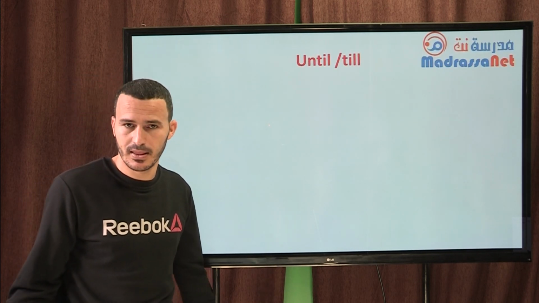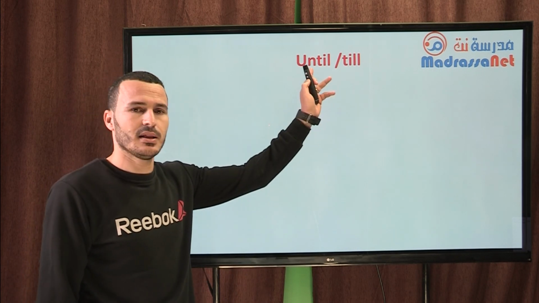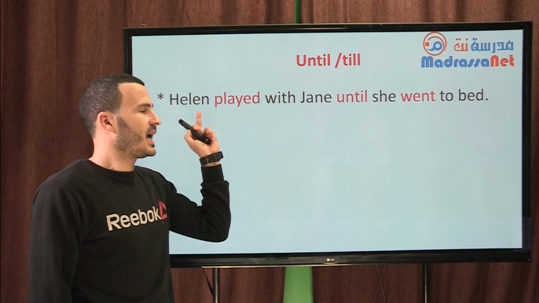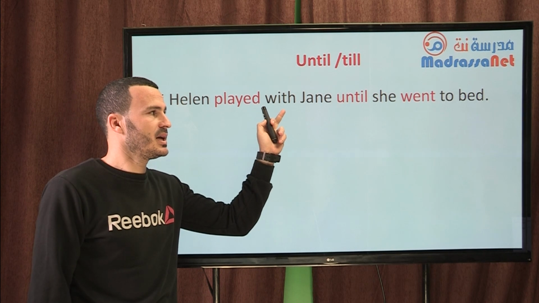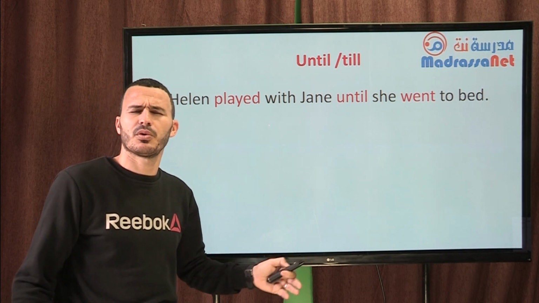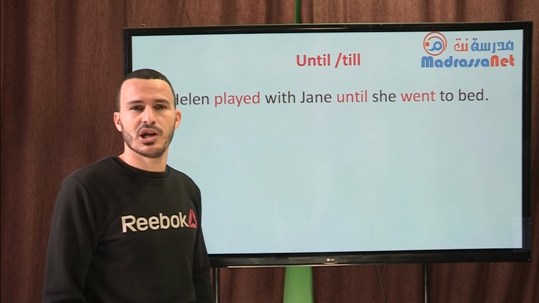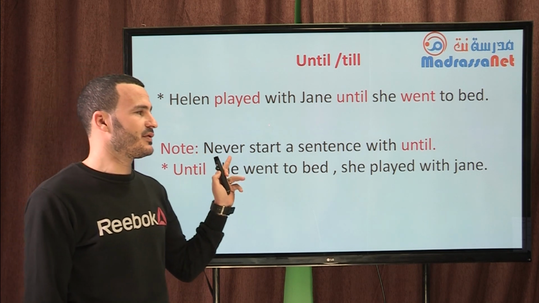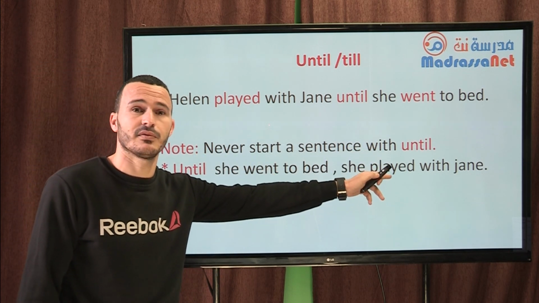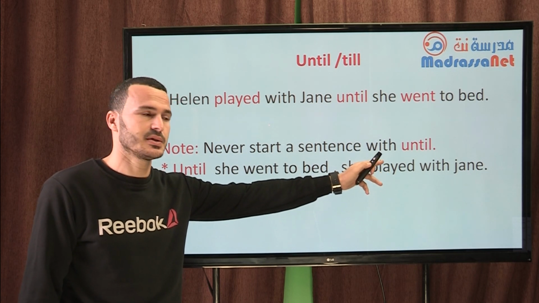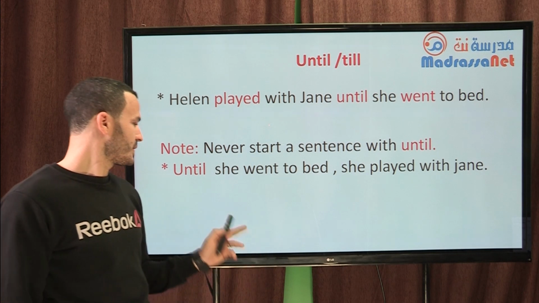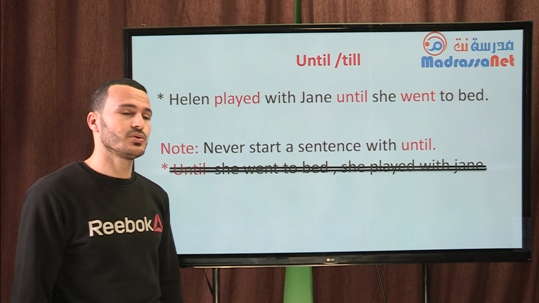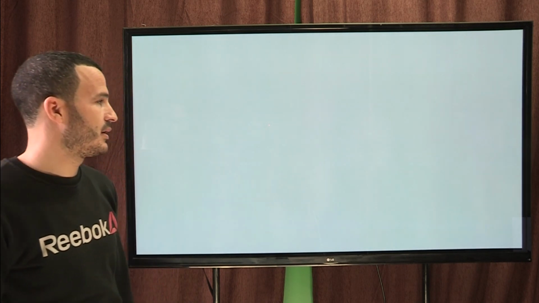Now until or till. You can use until or till. They mean the same thing. An example is given: Helen played with Jane until she went to bed. It means they played for a long time, then Jane went to bed. She felt so tired. Note, never start a sentence with until. The case of until is different from other conjunctions. You can never start a sentence as follows: Until she went to bed, she played with Jane. This is wrong, students. Don't do it.